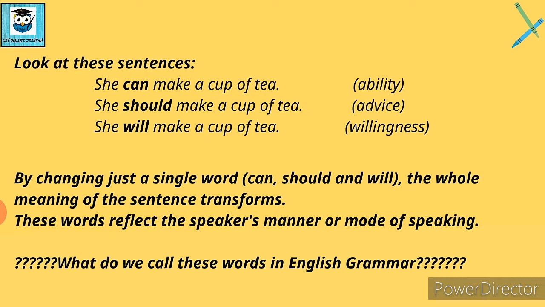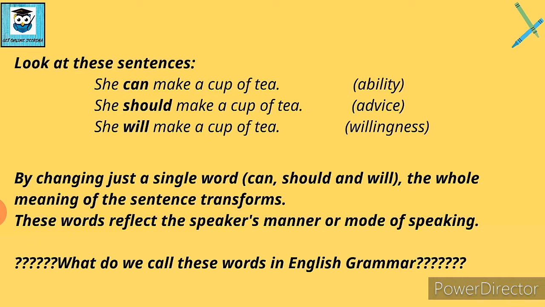And the last one is she will make a cup of tea. That means I want to show that definitely she is going to do this task, right? So she will definitely make a cup of tea. I want to show her willingness. So these words reflect the speaker's manner or mode of speaking, right? So now these words told you what my intention was while I was saying these sentences. So that is why these words reflect the speaker's manner or mode of speaking, or in simple words, the intention or the mood of the speaker.